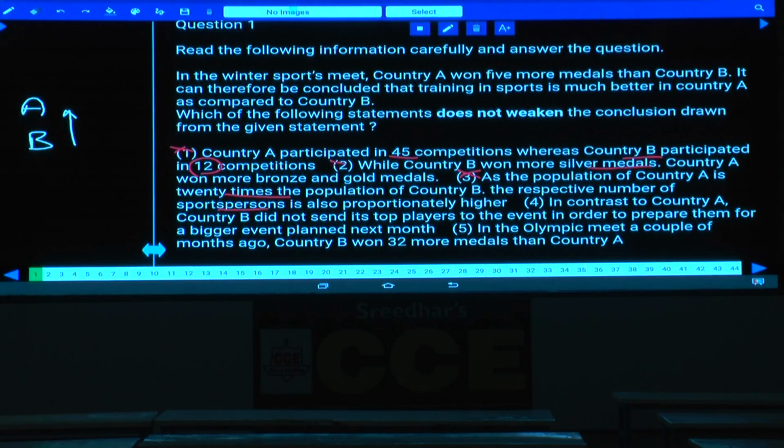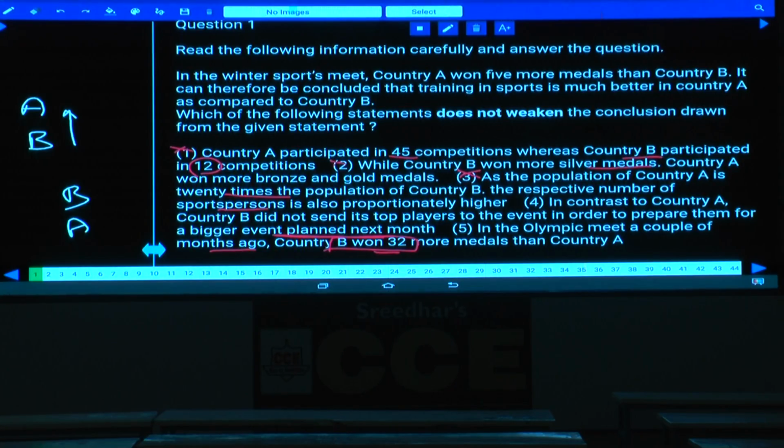Fourth one: in contrast to country A, country B did not send its top players to the event in order to prepare them for a bigger event planned next month. So country B sent B grade players rather than the top players for this competition, because they are planning for the next one. And fifth one: in the Olympic meet a couple of months ago, country B won 32 more medals than country A. With the help of this, the facilities in B are better than those of A.